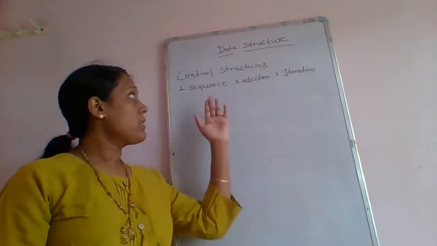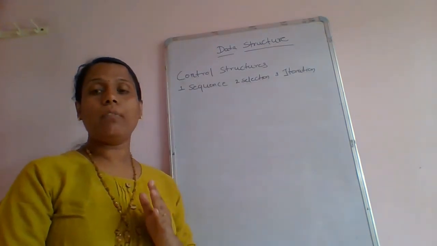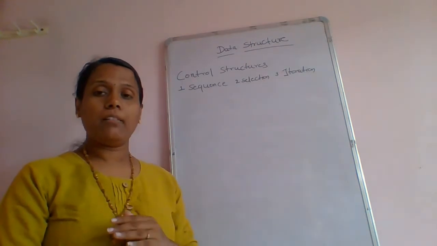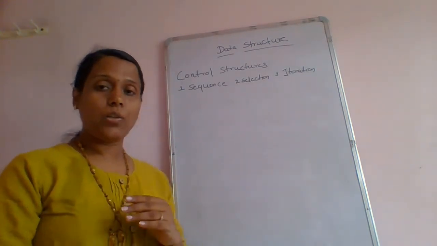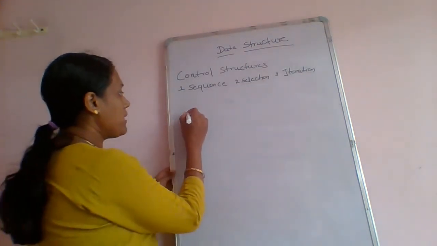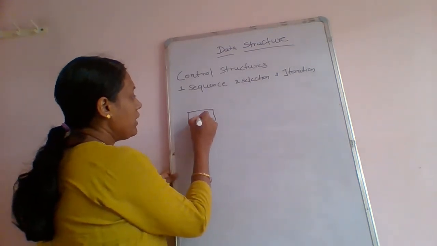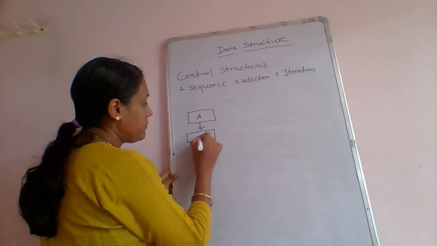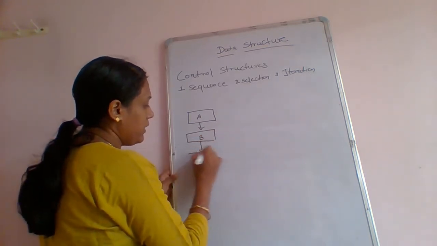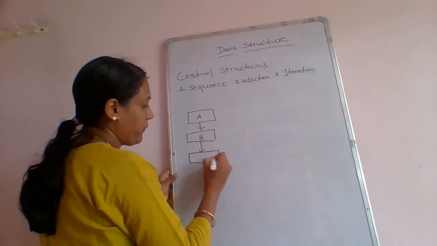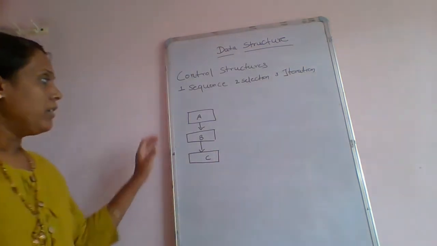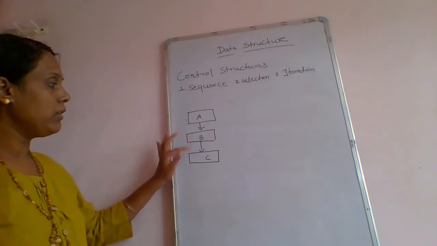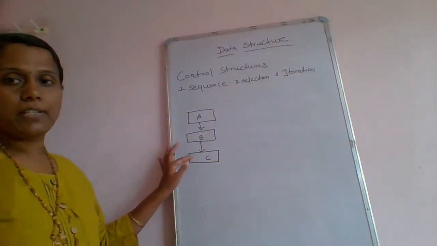Now, in a sequence logic, when we execute the modules of a program in a particular manner, that is, in sequence, it is called a sequence logic. For example, this one is module A, then module B, then module C. Module A will execute, after that module B will execute, after that module C will execute.